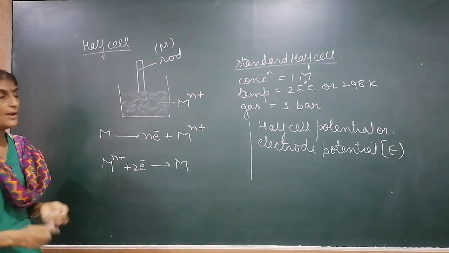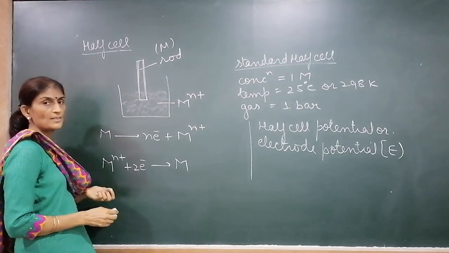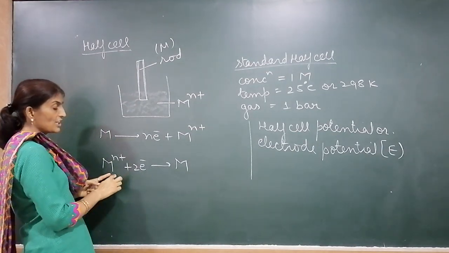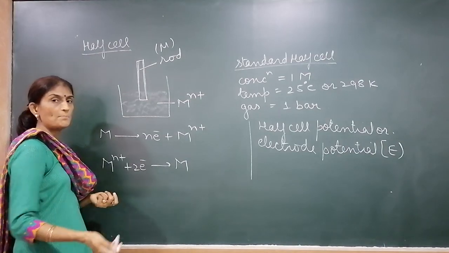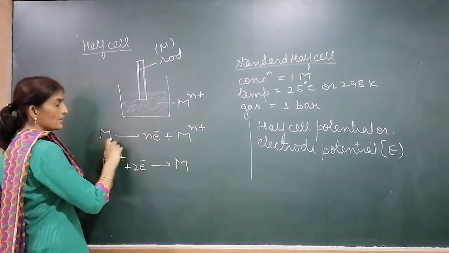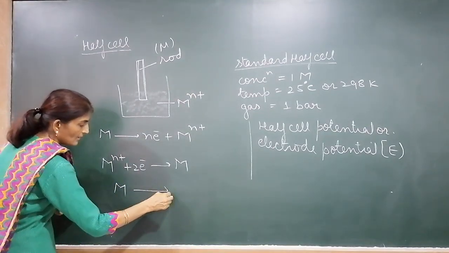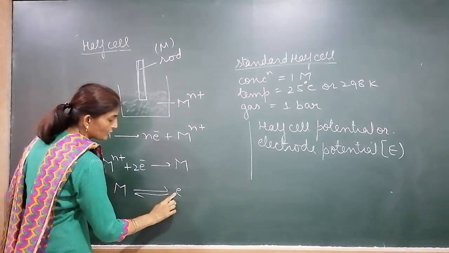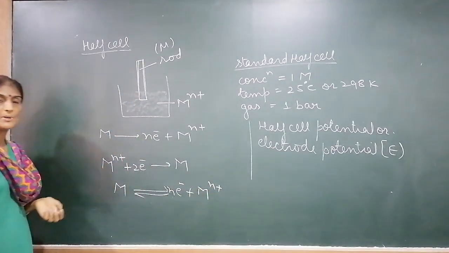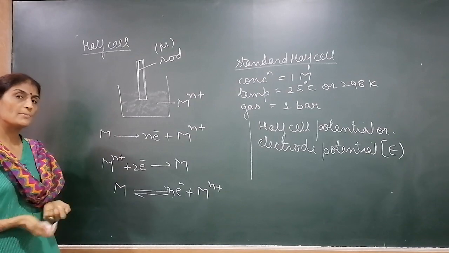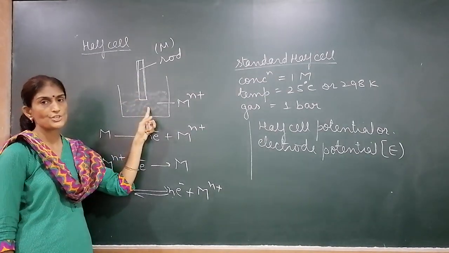Equilibrium will be established. First it starts: the rod loses electrons and converts to metal ions, and metal ions accept electrons and convert to metal. But as more time passes, equilibrium will be established between these two reactions: M gives Mn plus and n electrons. When equilibrium is established, there will be charge separation between the rod and the solution.